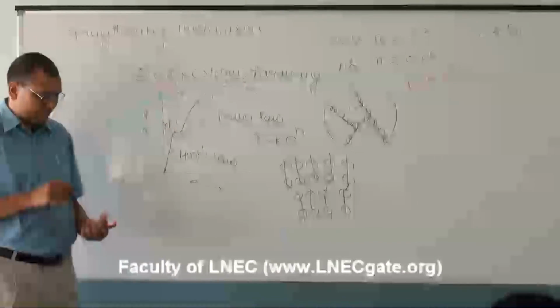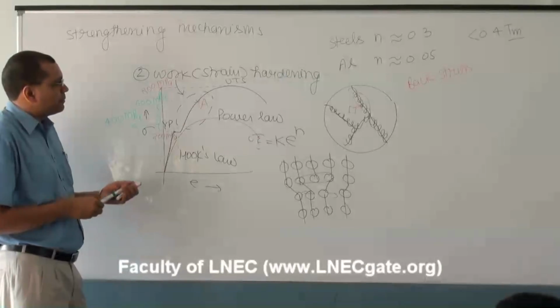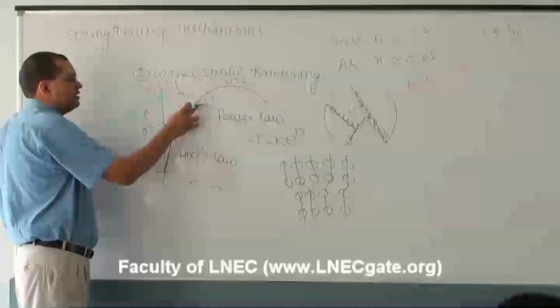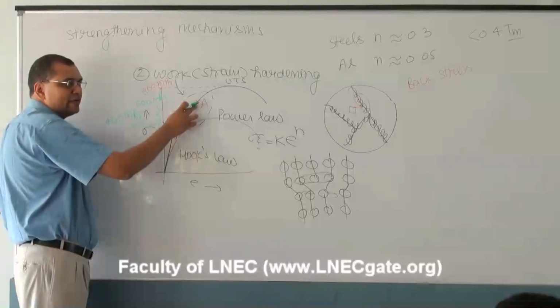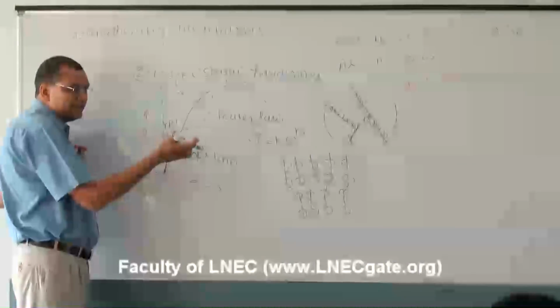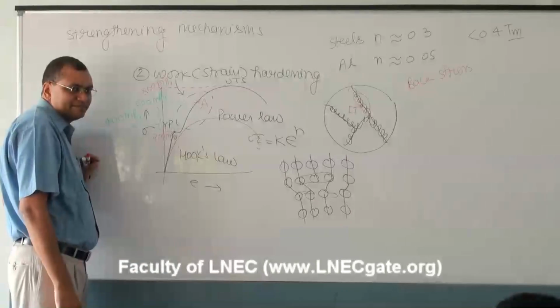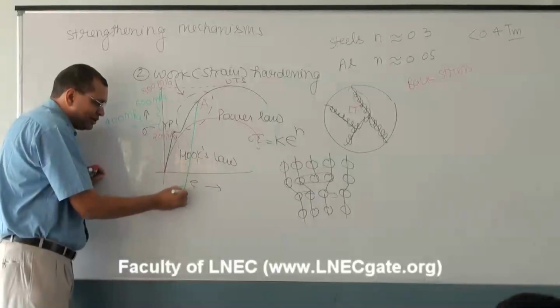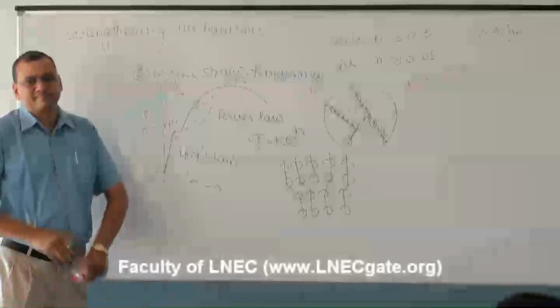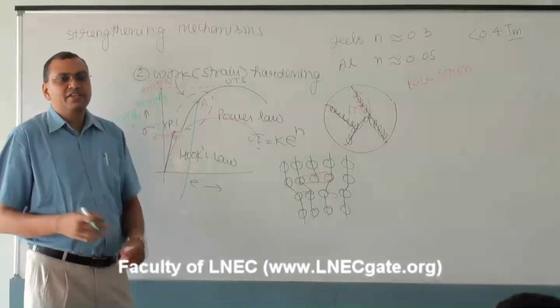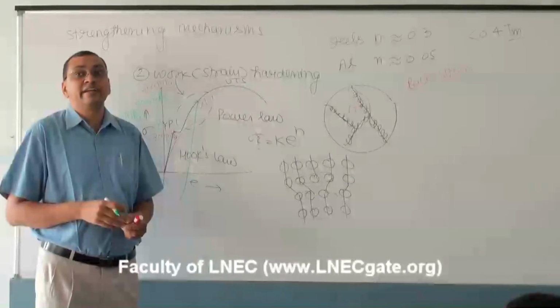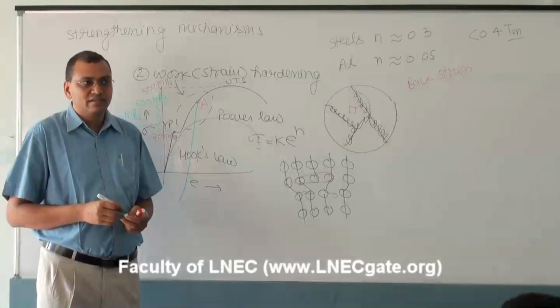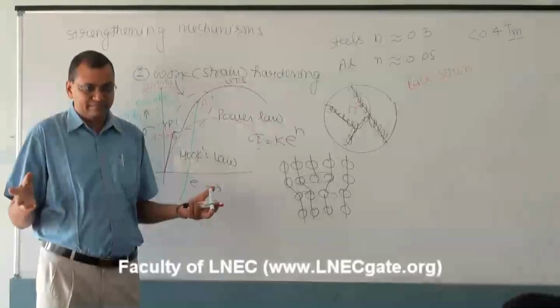Now you do one thing. After loading the specimen up to point A, immediately unload it and load it in the opposite direction. Let us say initially you have loaded the material in tension, you unload it and load it in compression.